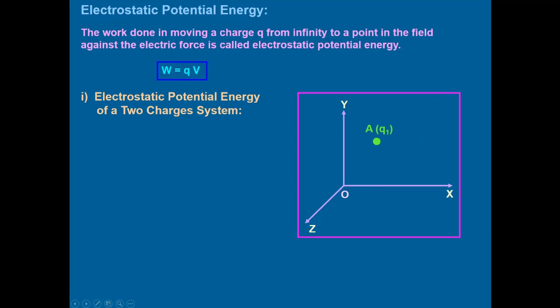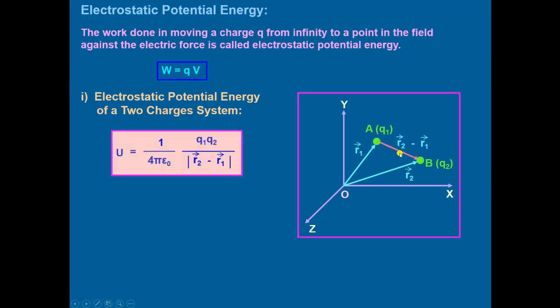First we bring the charge from infinity to A in this frame of reference. q1 is brought from infinity to A, no work is done because there is no other charge against which we have to do work. Then bring another charge q2 at B. Work is to be done against the electrostatic force of the field of q1. q1 is at position r1, q2 is at position r2, and the position vector between A and B will be equal to r2 minus r1.